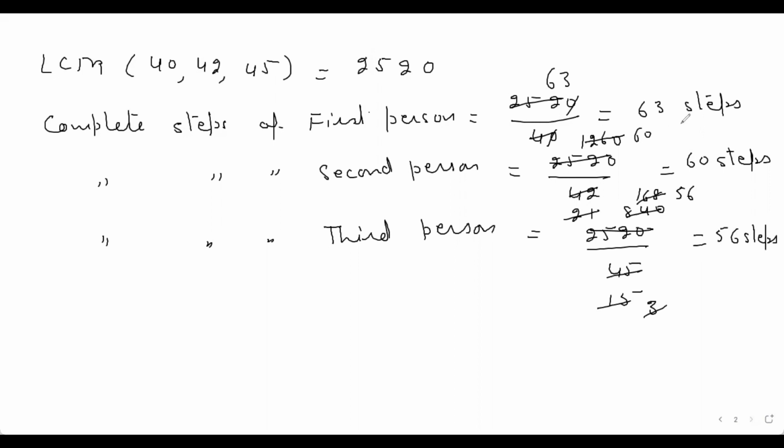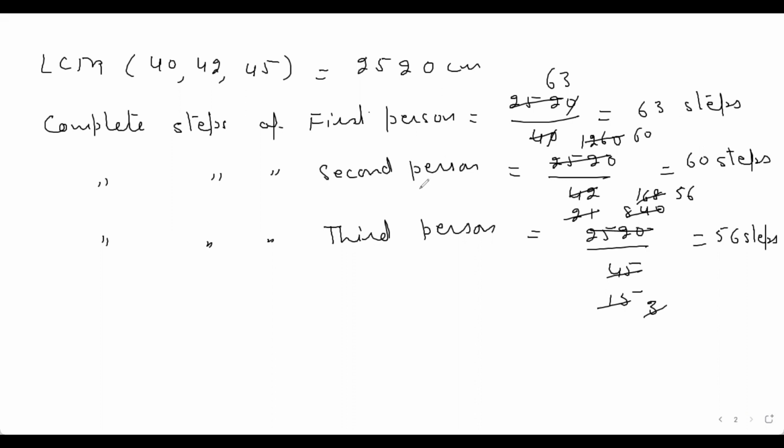First person will walk 63 steps to cover the distance of 2520 centimeters. The second person will have 60 steps to cover this distance, and the third person will have 56 steps to cover this distance. The length of a step of the first person is 40 centimeters, of the second person is 42 centimeters, and of the third person is 45 centimeters.